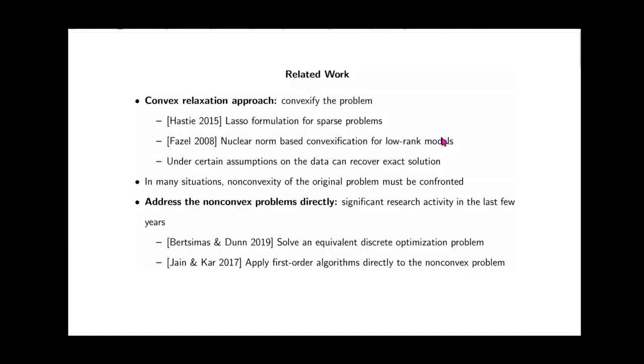In terms of related work, the literature in this field is huge, so I will not cover everything, but there are 2 broad approaches to tackle this type of problem. One is the convex relaxation approach, where people convexify the problem. For example, lasso and nuclear norm based heuristics for sparse and low rank models, respectively.